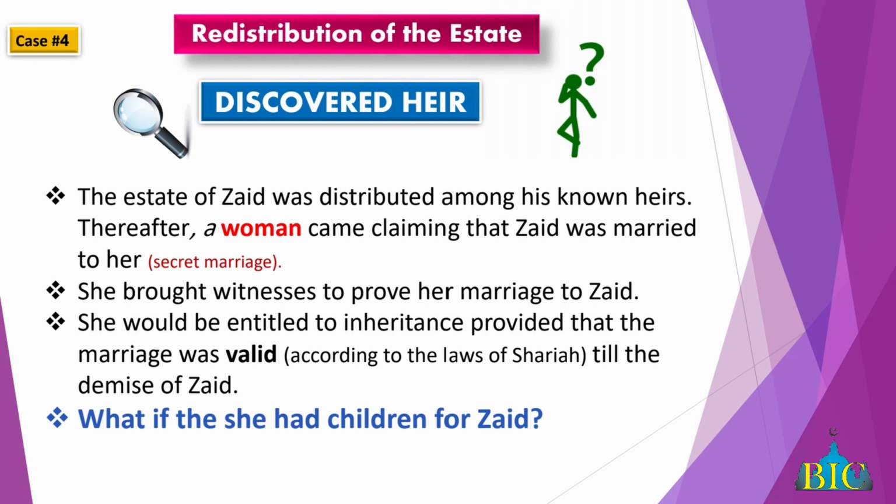So the estate of Zaid, we're using Zaid as the example. The estate of Zaid was distributed amongst his heirs. Thereafter, a woman came claiming that Zaid was married to her, and that marriage lasted until he died. So if that is the case, then she's an heir. Being a wife, she will be an heir. So she brought witnesses and so on to prove that she was married to Zaid. So she has a claim to the estate. And more so, if she had a child with Zaid, then that child also has a claim to the estate of Zaid.